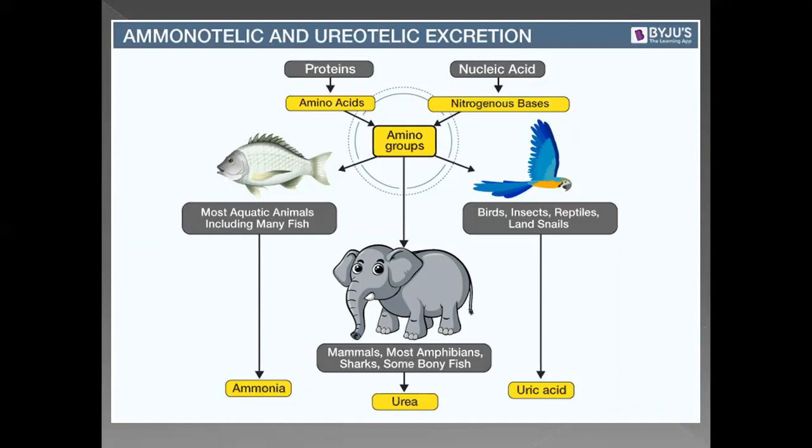So all those organisms which are living in the aquatic environment, like fishes, have much more quantity of water in their surroundings, so that they can take in much water and produce a large amount of urine or nitrogenous waste in diluted form. So all the aquatic animals pass out diluted ammonia. Okay. Now the second, the terrestrial animals.